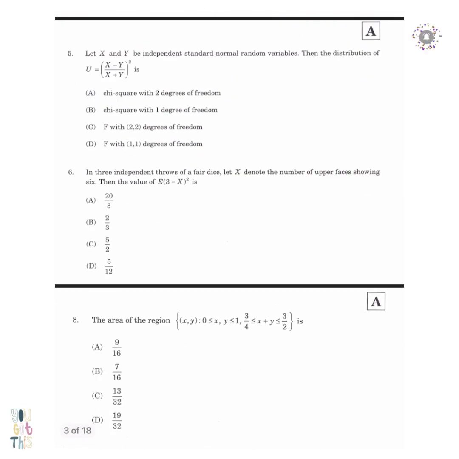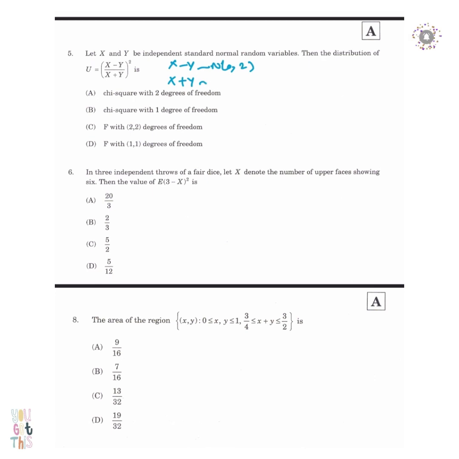Okay, so looking at the next question, we have been given x and y belong to normal 0, 1, and we have to check the distribution of u equals to x minus y upon x plus y whole square. And we have a few options here. So one of the common answers that students choose, which is wrong, is F with 2, 2 degrees of freedom.